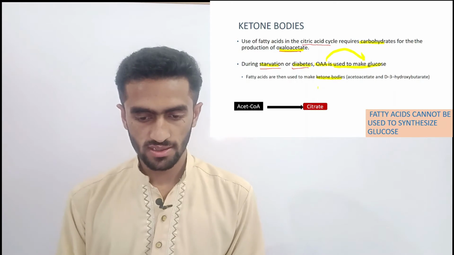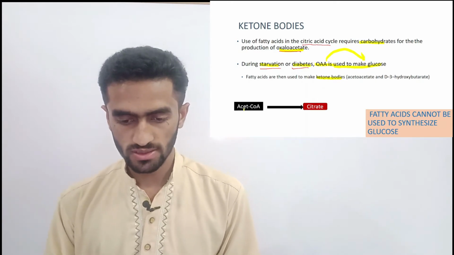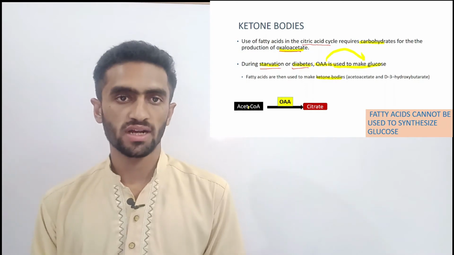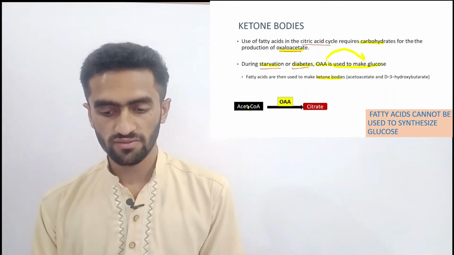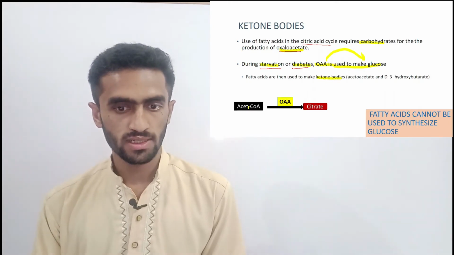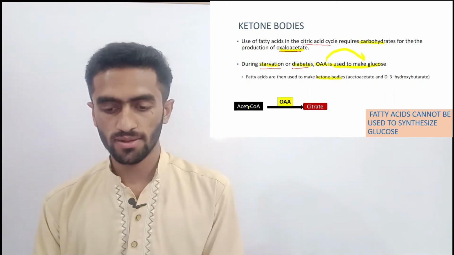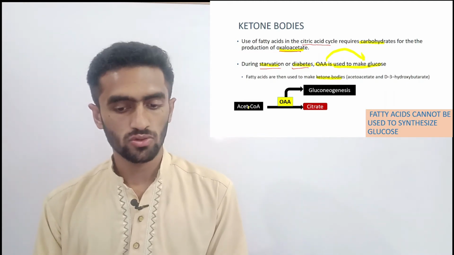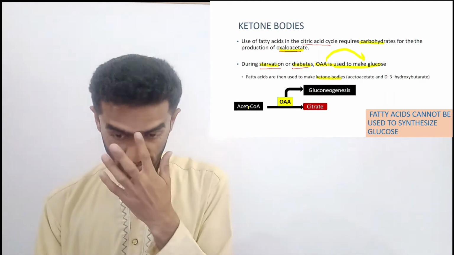In this diagram you can see acetyl coenzyme A is converted with the help of oxaloacetate into citrate, but in starvation or a diabetic person, gluconeogenesis starts, so the citric acid cycle stops.